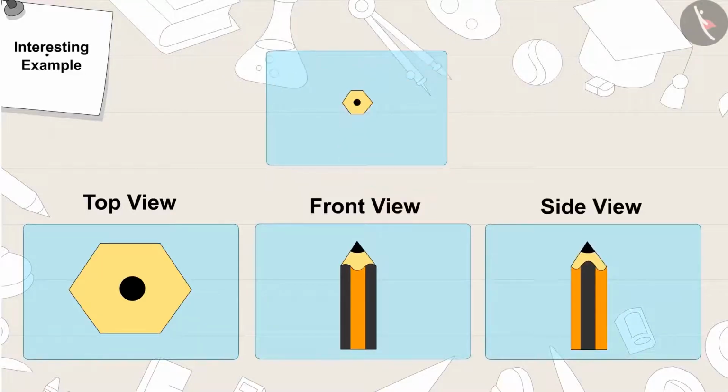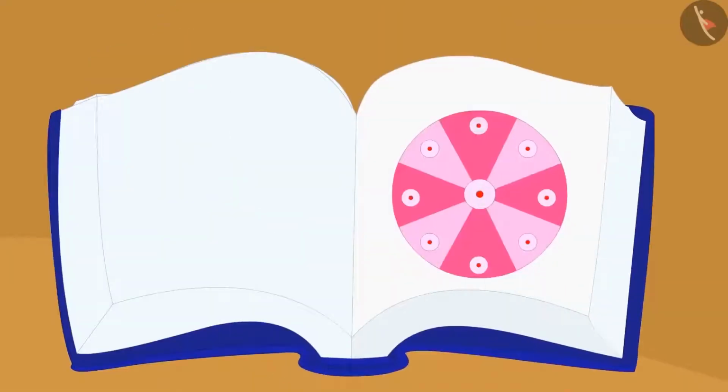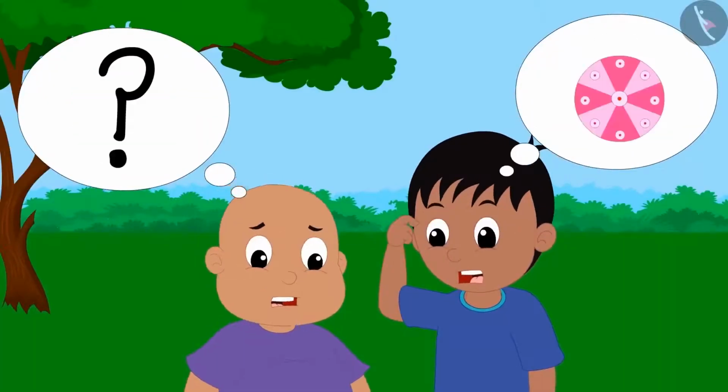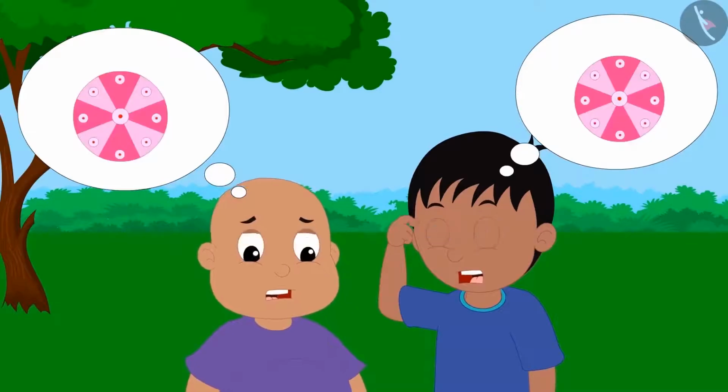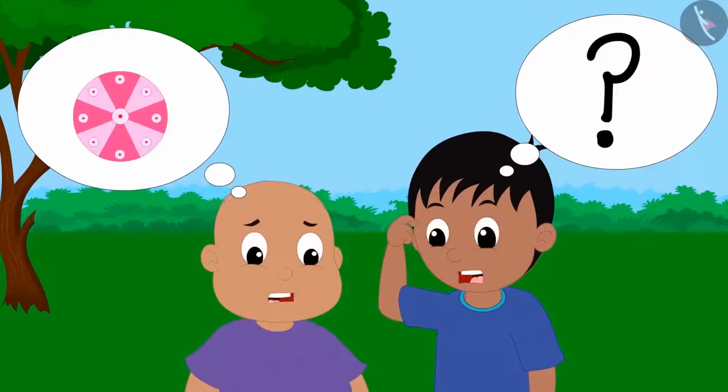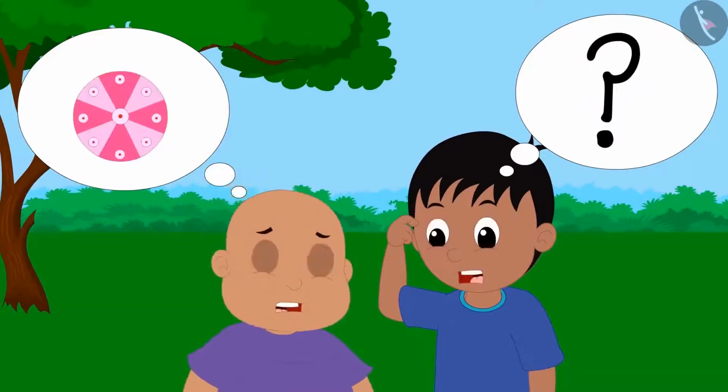Gaggu then told Raju and Bablu, "This is the next picture." Gaggu turned the page and said, "Can you help Raju and Bablu to identify the object?" Think. Oh. Raju and Bablu still couldn't identify the object in the picture.